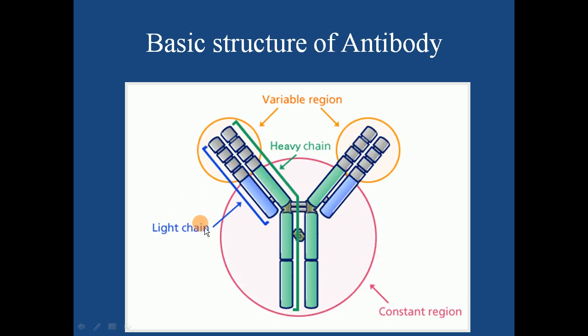Now apart from this chain, 2 more labels you could see. One is your variable region and one is constant region. You could see this pink circle and this yellow circle. Yellow circle is your variable region. From this point onwards you have variable region. From the term itself you can make out that this region is varying. It will vary according to the structure of antigen, because this variable region is the actual part where your antigen will come and bind.